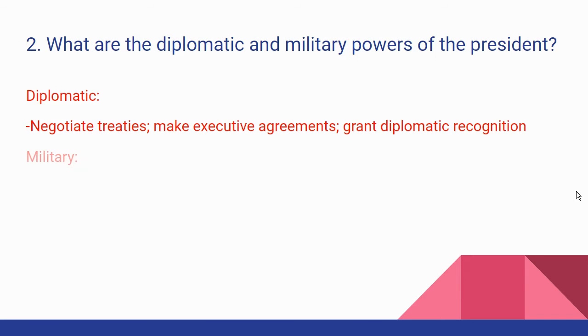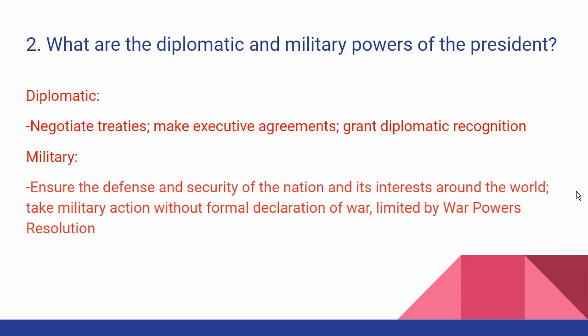Okay? Military powers. Now remember, the president is the commander-in-chief of the military. And his role and powers as the military leader is to ensure the defense and the security of the nation and its interests around the world. The president must make sure that we are safe, that our borders are safe, that our country is safe. If we have interests in other parts of the world, that those are safe as well, and that's his responsibility.